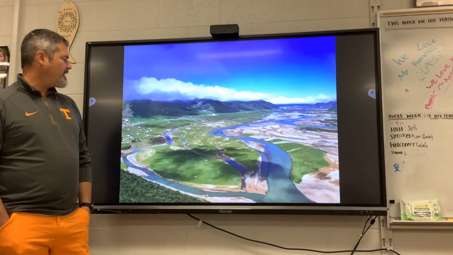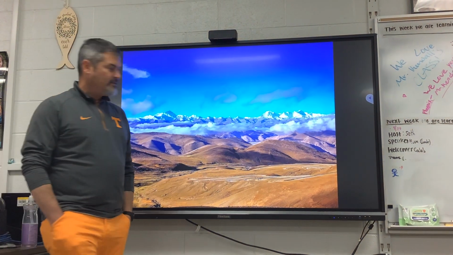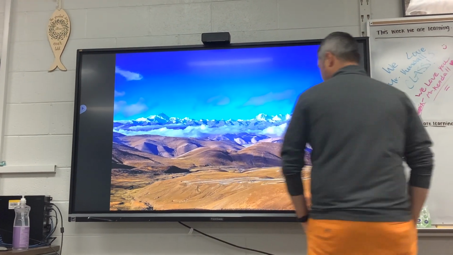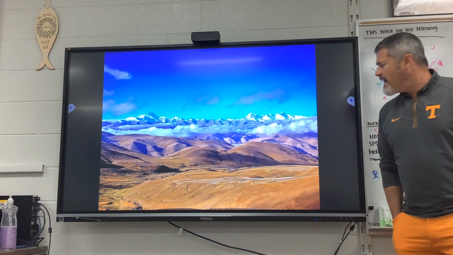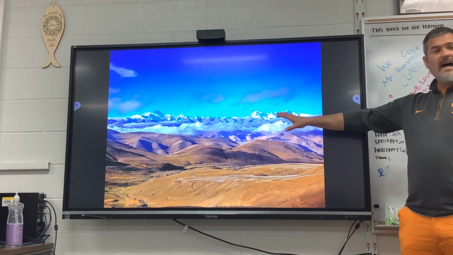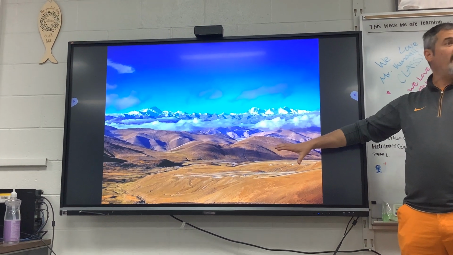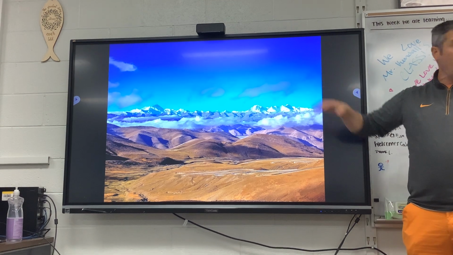There's the Plateau of Tibet. Easy there, don't go so fast. Okay. Very high up, but not as high as the mountains. This is not a mountain. It's a plateau. It's just kind of a raised, flat area.